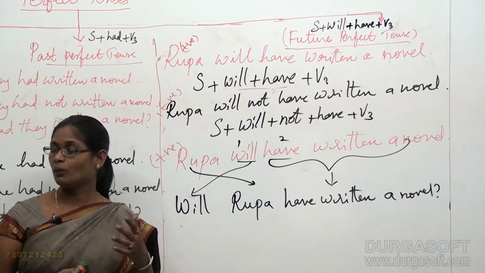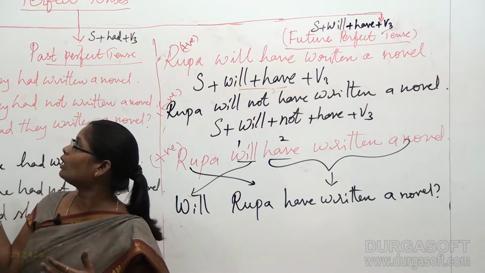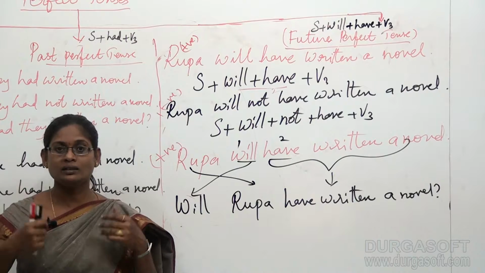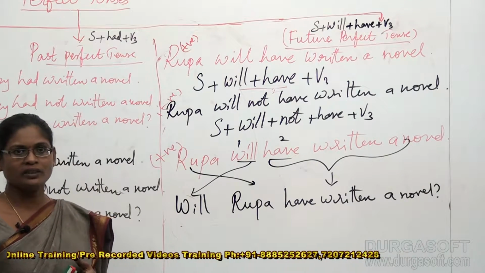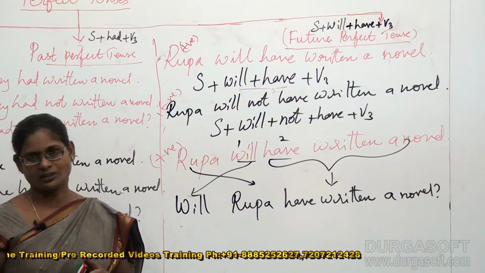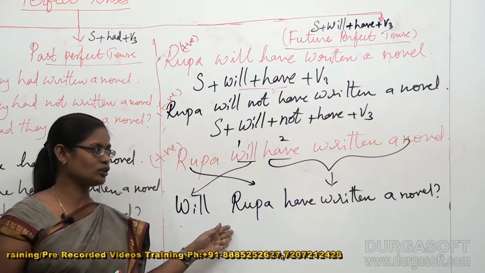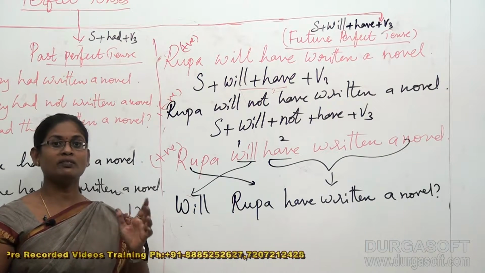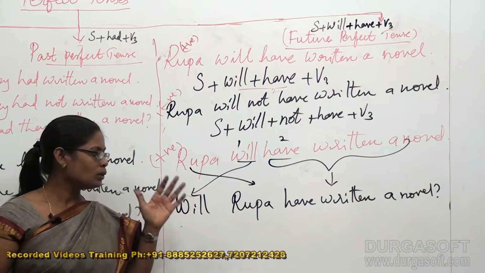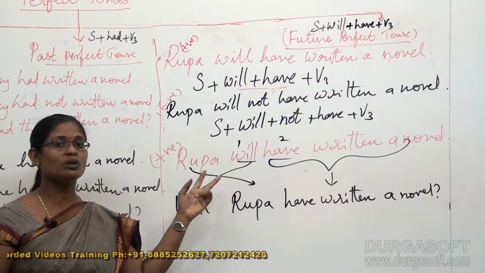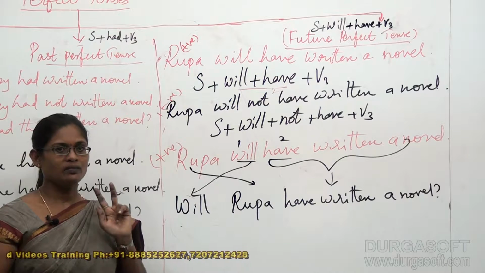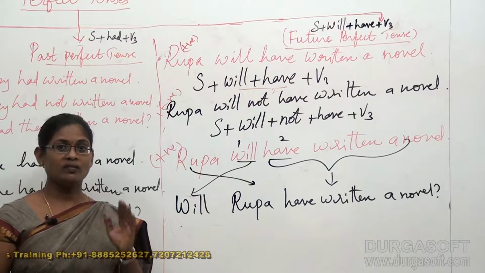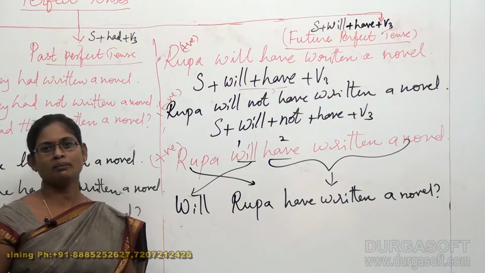But as in the previous classes we discussed our tenses and the structures of tenses, now it has become very easy for us to identify what is a future perfect tense and what is a future perfect continuous tense, right? If you understand this rule, it can also be applied to the continuous tenses, perfect continuous tenses also. The only thing you have to focus on is interchanging the rightful word. If there are two verbs, always go for the first mentioned verb. If there are three verbs, always go for the first mentioned verb.